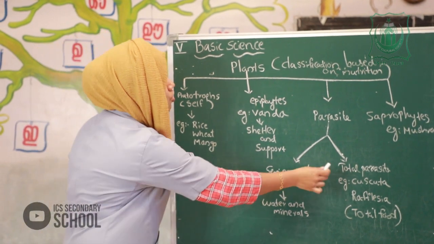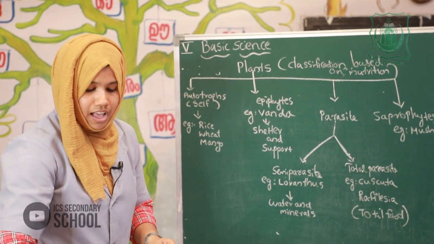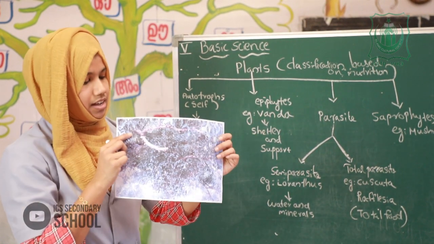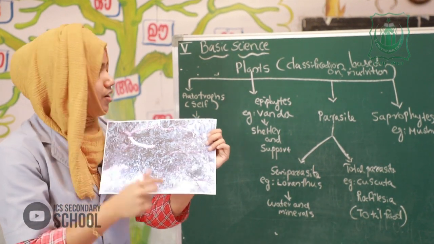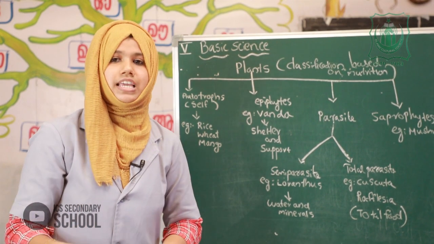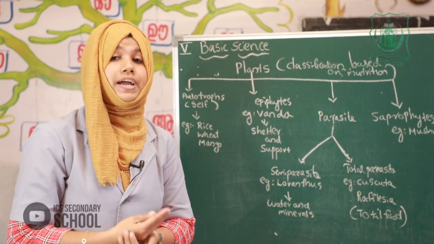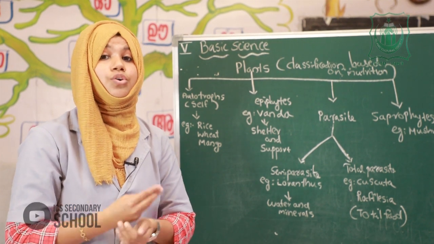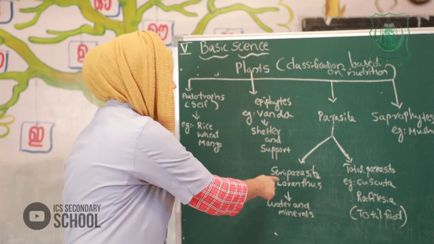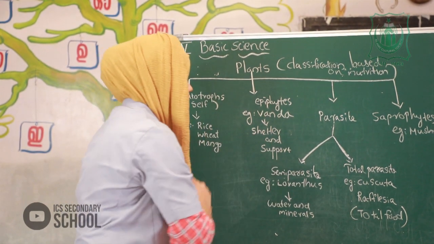An example of a semi-parasite is Loranthus, commonly known as Ithal. A parasite means it depends on others for food. It consists of two groups, semi-parasite and total parasite.